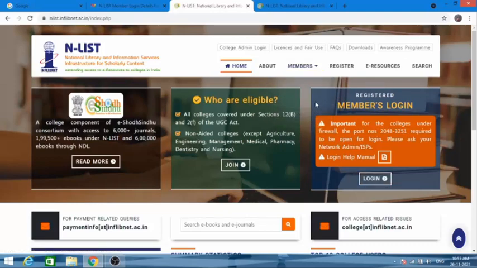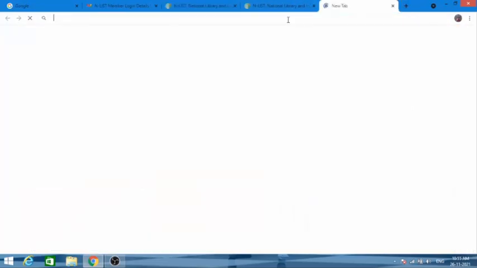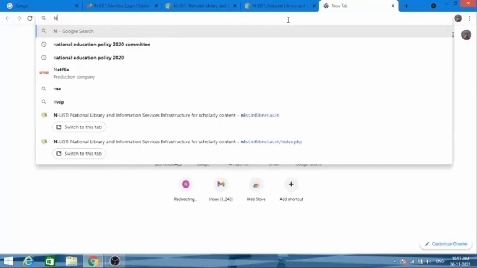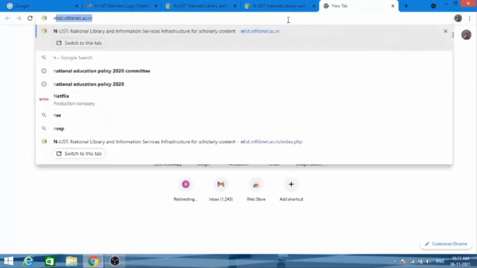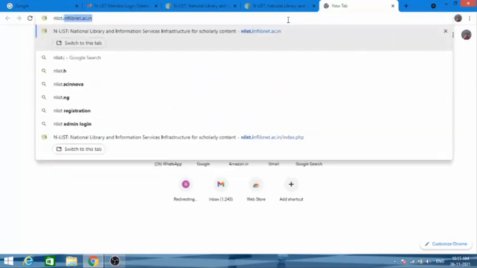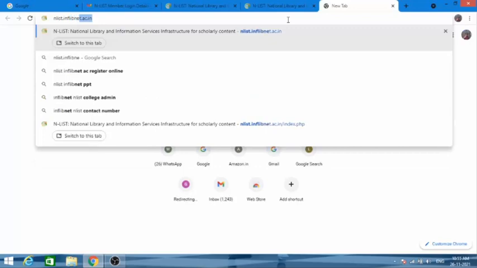Now to access the resources, the members login is given on the home page. Now how to get here? To get here, you just have to type NLIST.